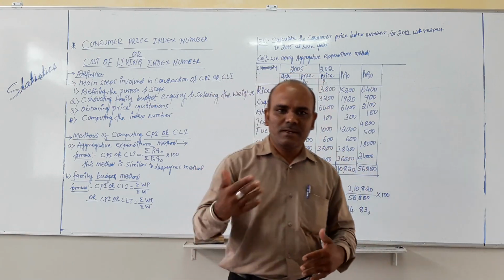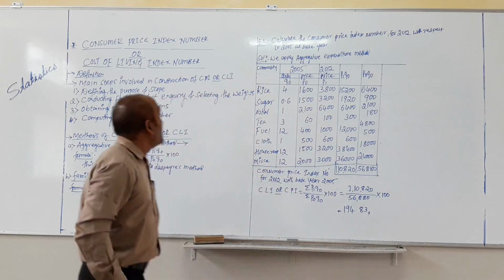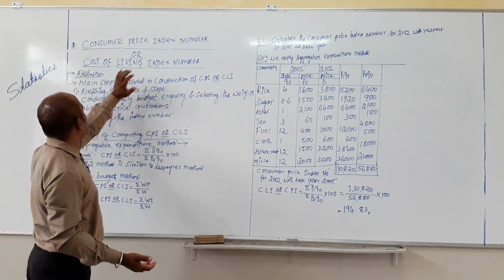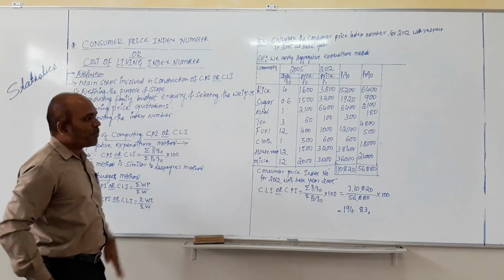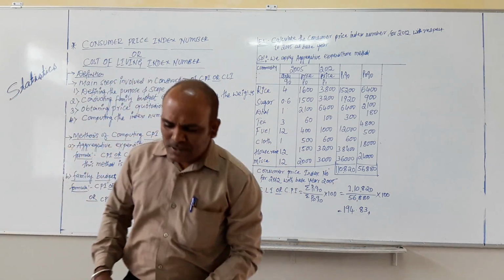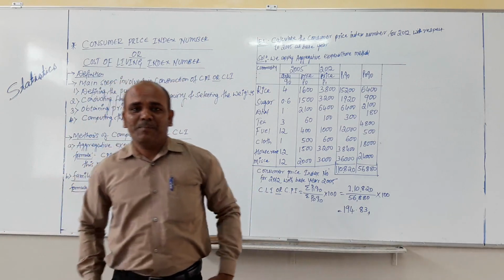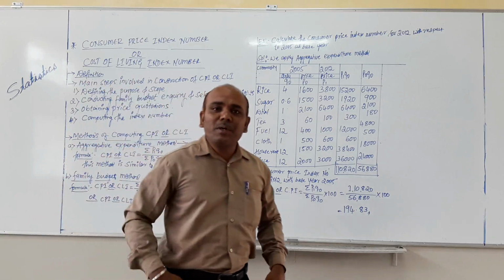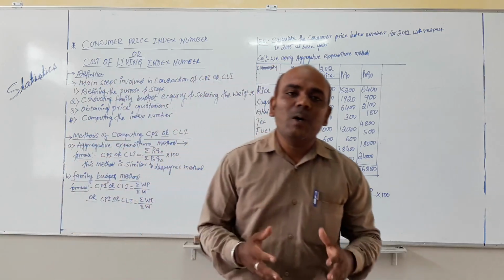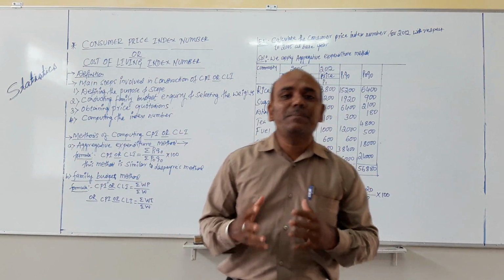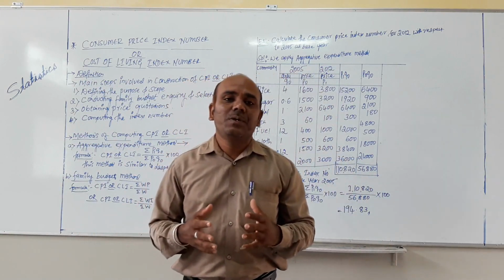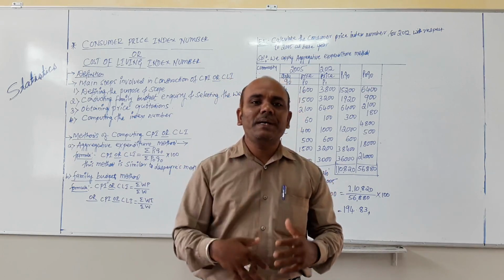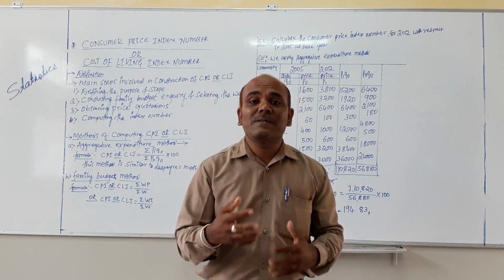This is the last concept in the second unit, that is index numbers. So let us start studying the consumer price index numbers, or we call it cost of living index numbers. Then what is the definition of a cost of living index number? Consumer price index is the index number of the cost incurred or met by a specified class of consumers for purchasing a basket of goods and services.